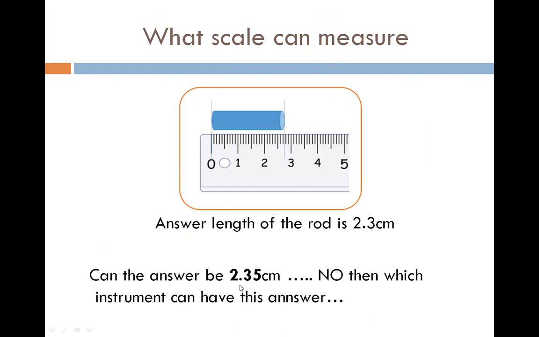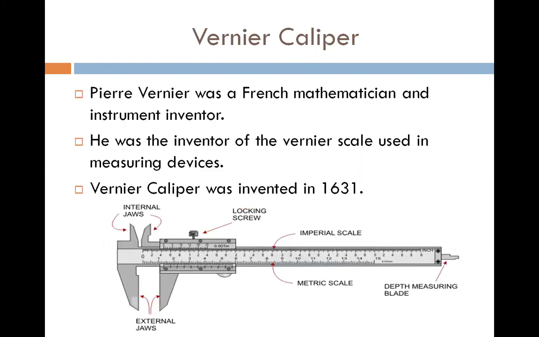You can't have the answer 2.35. If I ask which is more precise, 2.35 or 2.3, we all know that 2.35 is the more precise answer compared to 2.3. But you can't have this answer with the help of a scale. You need some precise apparatus, and the vernier calipers is one of them. You can have this type of answer, and some measurements which cannot be done by the scale.